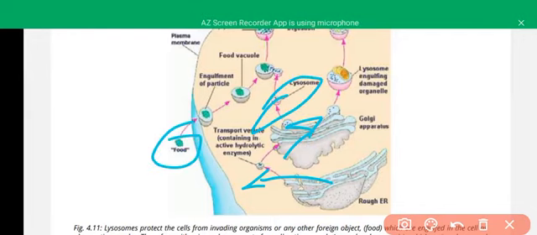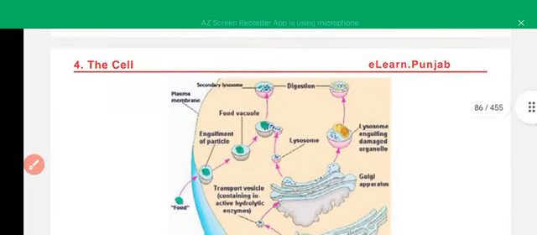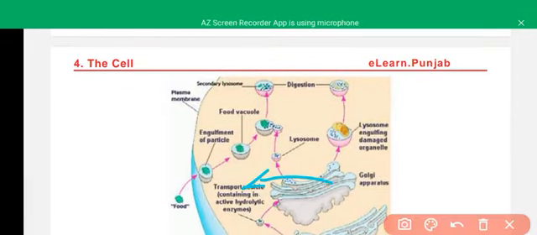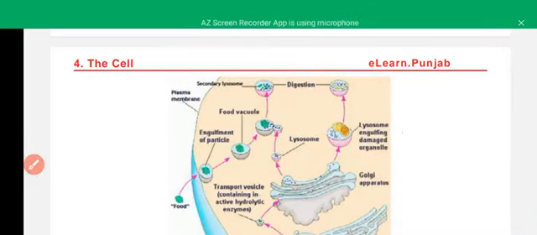When a foreign particle enters the cell, it is packed inside vesicles, forming transport vesicles. When it enters the cell, it is given to the lysosome, and the lysosome attaches to it. The enzymes of the lysosome enter into these food vesicles, and digestion starts. Its enzymes digest the food particles. Then the digested product may be excreted out of the cell by exocytosis, or may be reused.